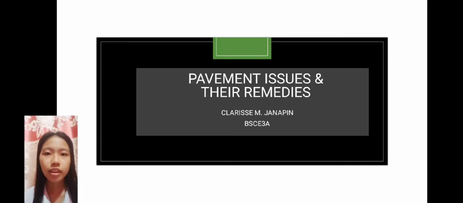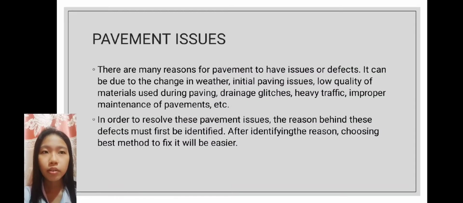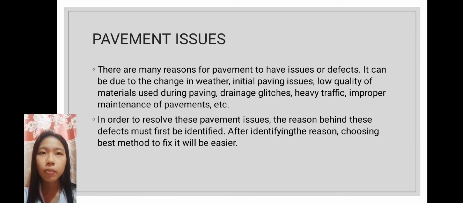So my topic for today is pavement issues and their remedies. There are many reasons for pavement to have issues or defects. It can be due to the change in weather, initial paving issues, low quality of materials used during paving, drainage glitches, heavy traffic, improper maintenance of pavements, and etc. In order to resolve these pavement issues, the reason behind these defects must first be identified, and then after identifying the reason, choosing the best method to fix it will be easier.